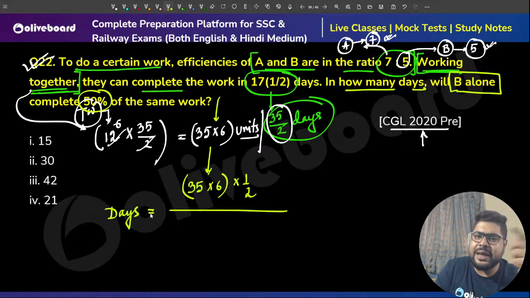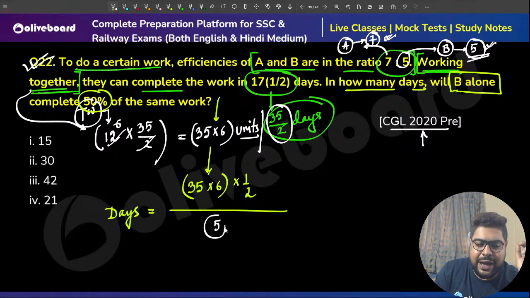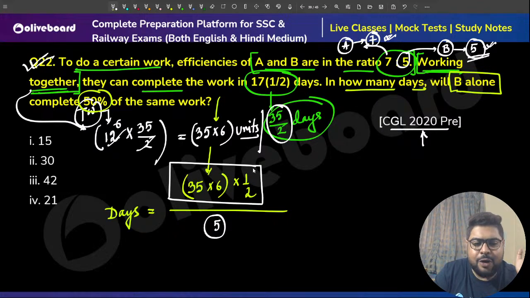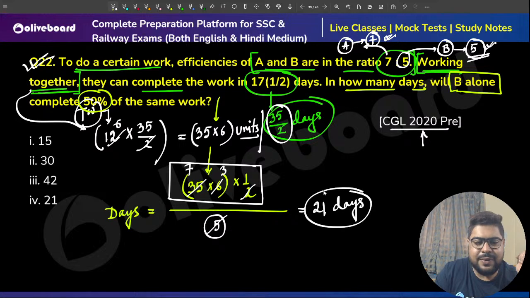So divided by B's efficiency, that is 5, sir. B's efficiency is 5. Why? Because please understand, B is doing 5 units of work every day. One day B is doing 5 units. B needs to do these many units. How much time will he take? Divided by 5. So chalo, 5 7s are 35, 7 3s are 21 days.